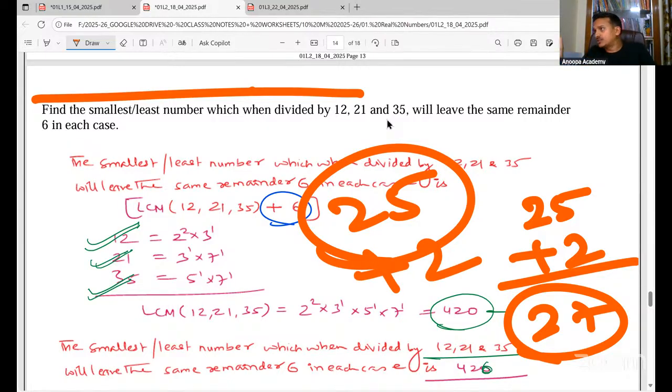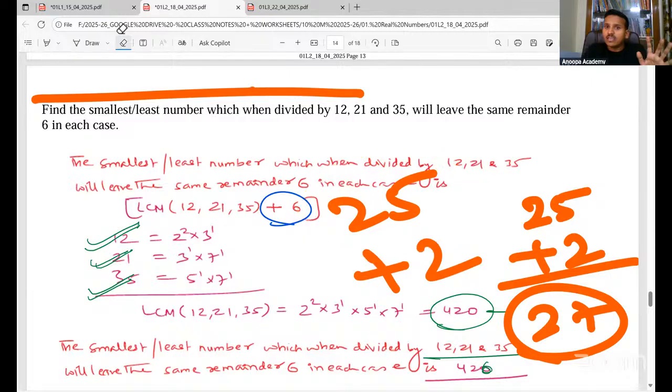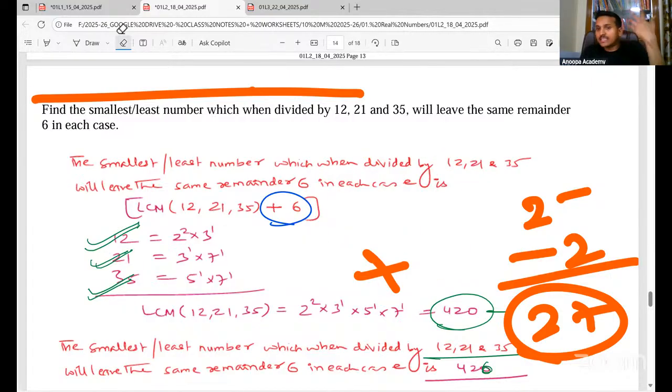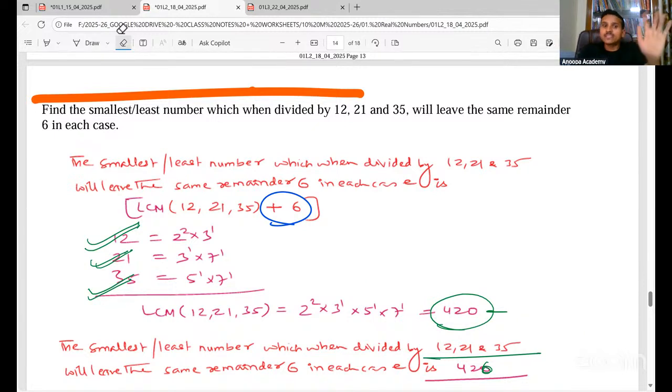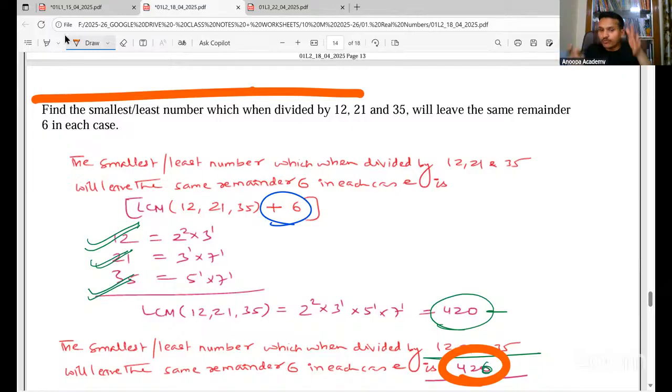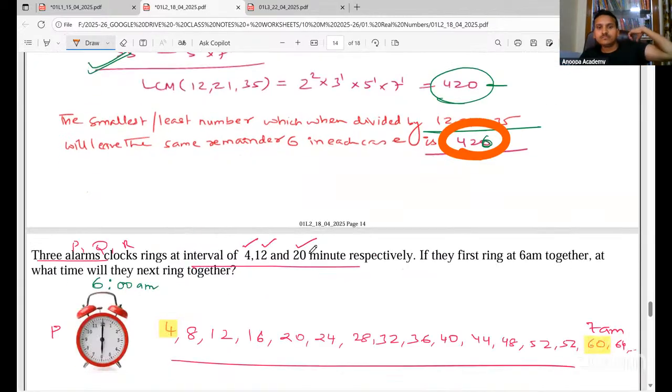Yes or no? Same way, the smallest number which is divisible is nothing but the LCM. Now, if you want remainder 6, you add 6 to the LCM, and you will get the answer. So 426 is the answer. Clear, everyone?